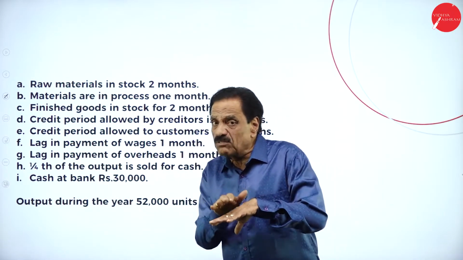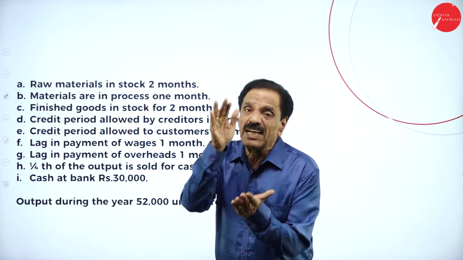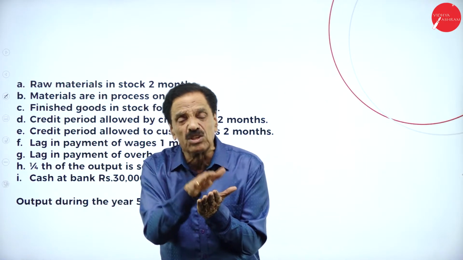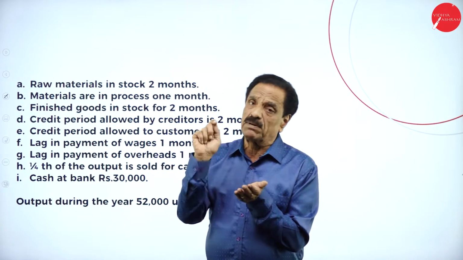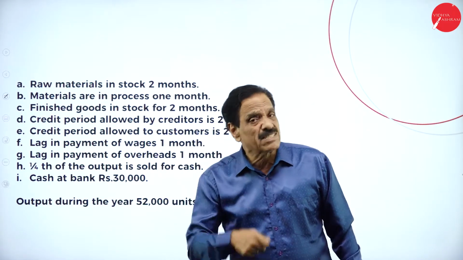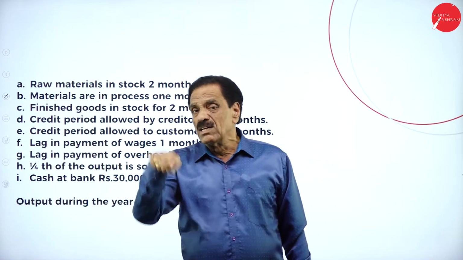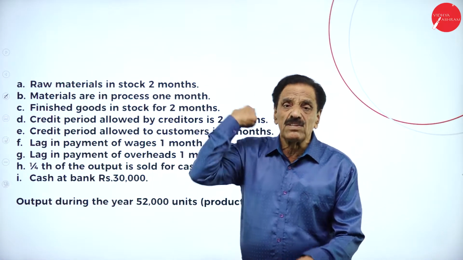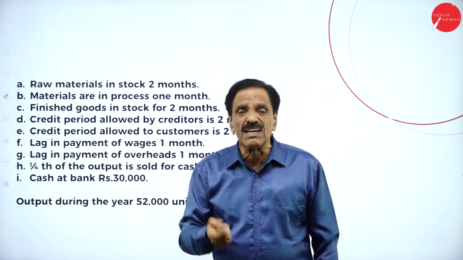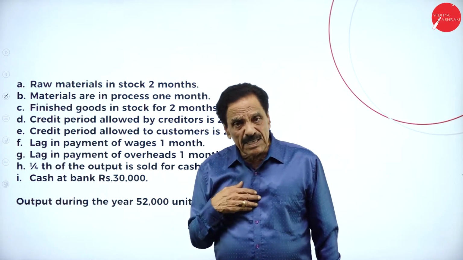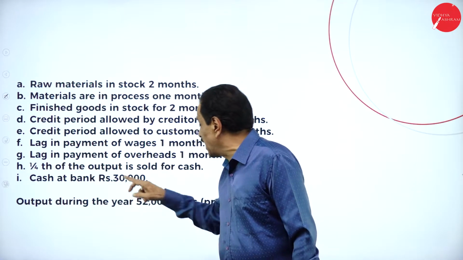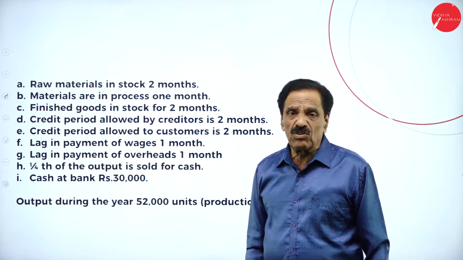The remaining 3/4 is called credit transaction. That should be taken into consideration. That is a debtor. Any amount which has been sold in the form of cash is called cash sale. The remaining 3/4 we sold on the credit basis. So they become the debtor and we become the creditor to the extent of 3/4 of the 52,000. That I will show in the working note.